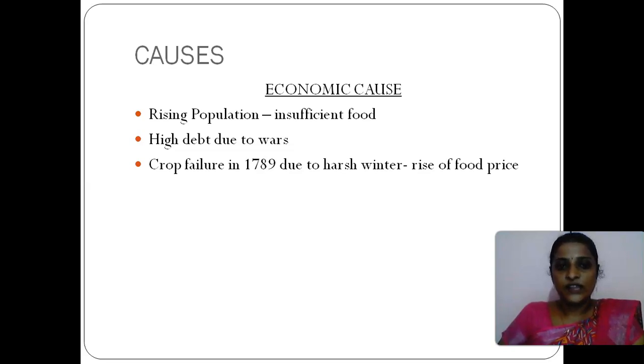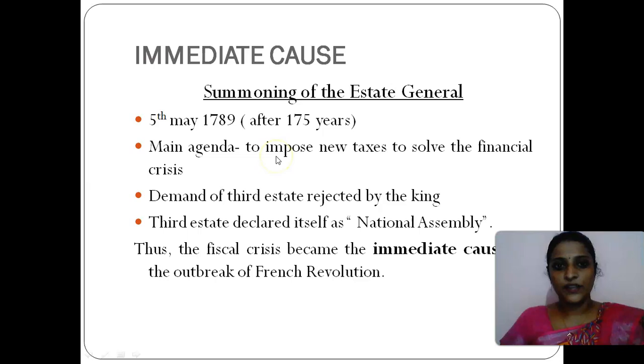So in the year 1789, people had a crop failure due to a harsh winter. The food crisis reached its high point. People became so angry, and they wanted the government to take some steps to sort out this problem. And the immediate causes: all the economic problems. So France was facing problems on all sides, social, economic, in all the ways. France was facing severe problems.